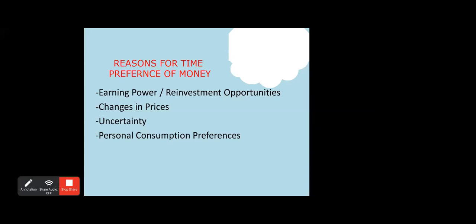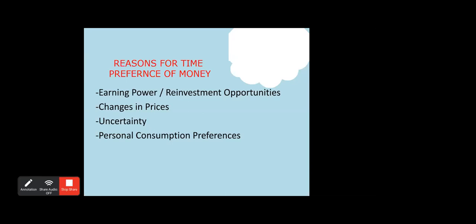Then uncertainty. There is a lot of uncertainty in a business economy. For example, we have the pandemic going on right now. This is an uncertain event which no one had planned, and this leads to a lot of problems in the money management of an entrepreneur.